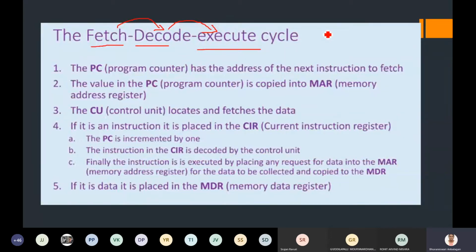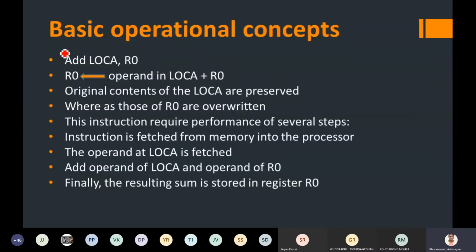So this is how an operation works inside the von Neumann architecture. For example, this is a simple assembly level instruction which I am going to give to the computer. So what is this going to do? Add LOCA, R0. If I represent it as R, that is nothing but a register. Okay, so R0.